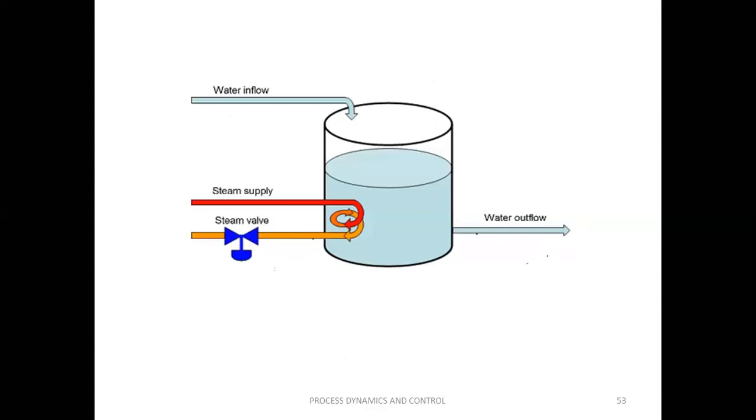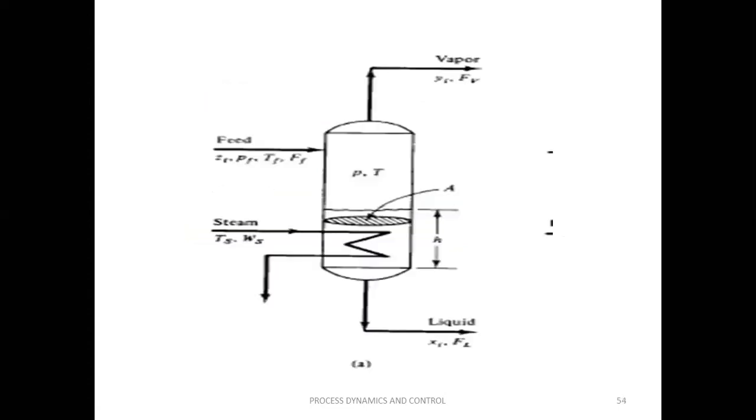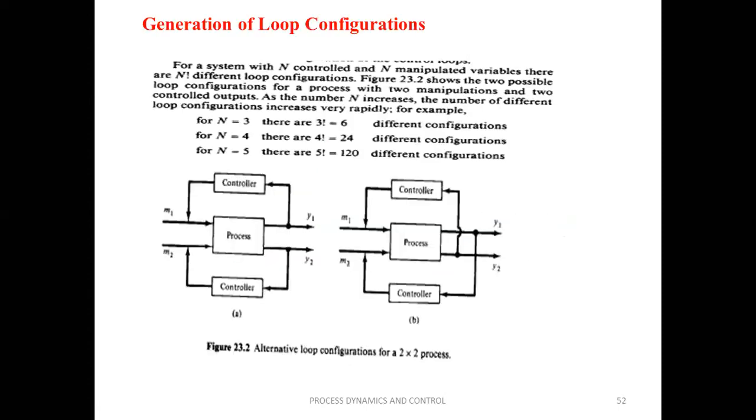The level of the tank has a direct, fast effect from the inflow of water, whereas the temperature of the liquid has a fast effect from the variation of steam flow rate. That is why one configuration is preferred out of the two. That is how we select the best control configuration.